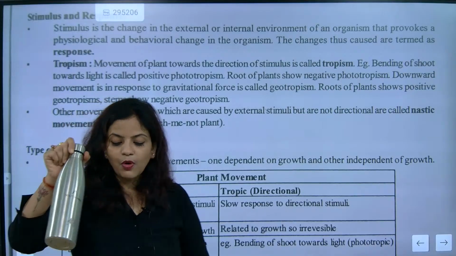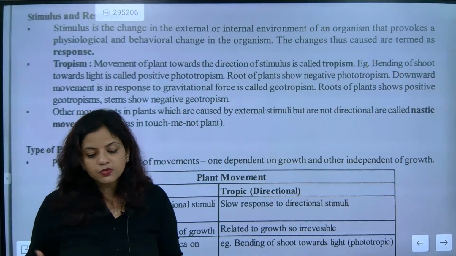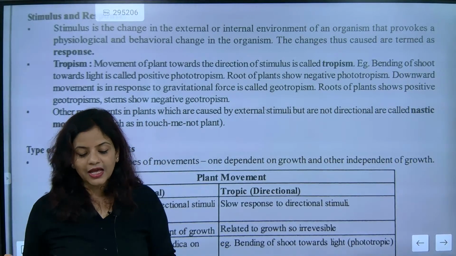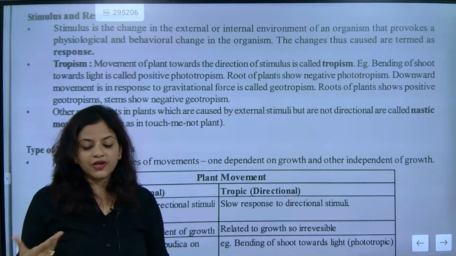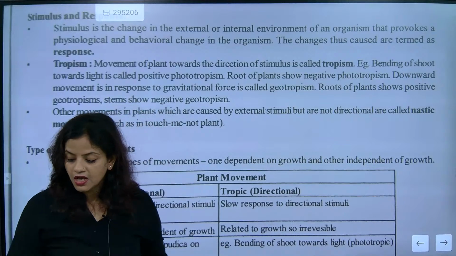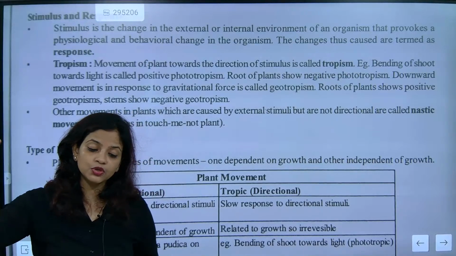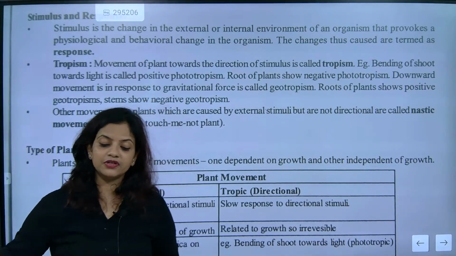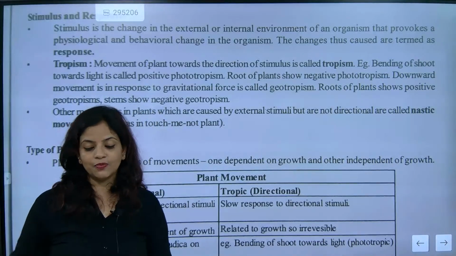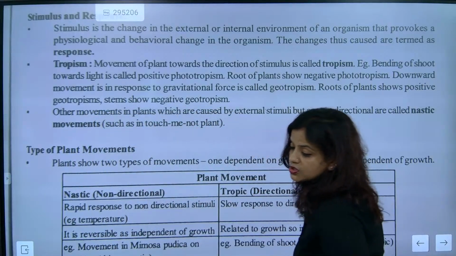Here, the most important thing is response to the stimuli. The stimulus is input. When we get an input, a type of feedback, accordingly we give a response. The plant is also getting stimuli and giving a response. Response can be of different types. Stimulus can be light, and the response can be growth towards the light, like the sunflower, which always bends towards sunlight. Sunlight is the stimulus and the response is bending of the flower towards sunlight. Understood? So stimulus and response work accordingly.